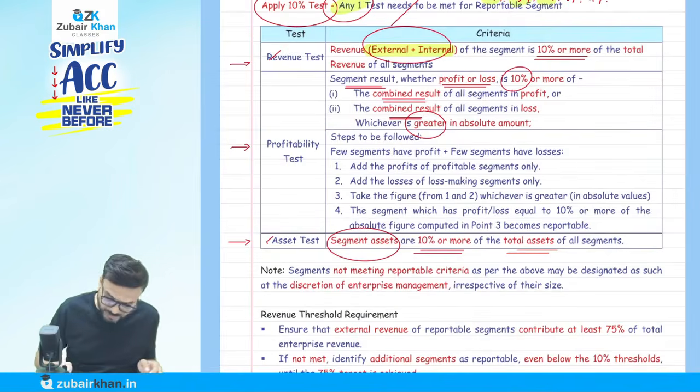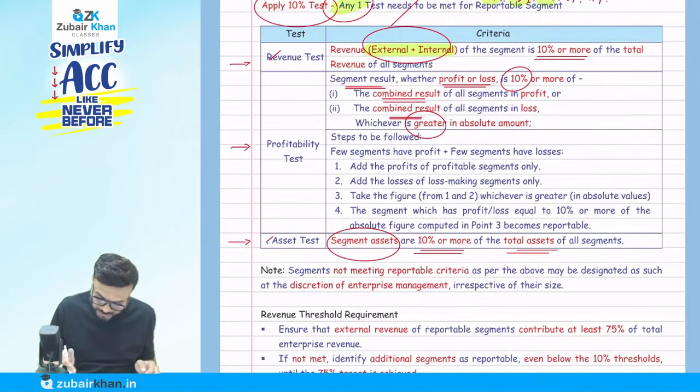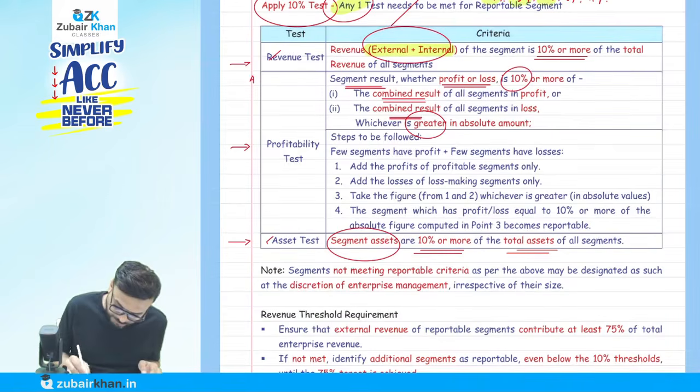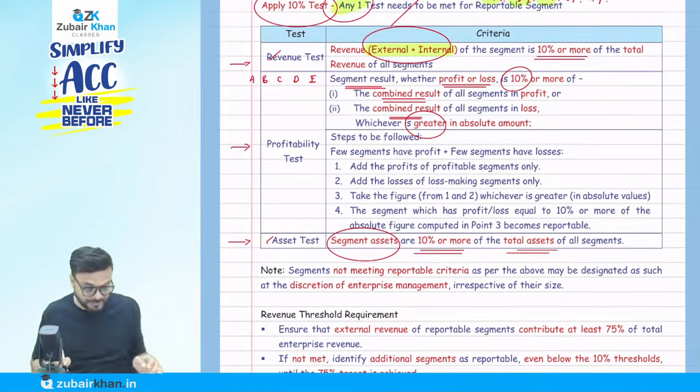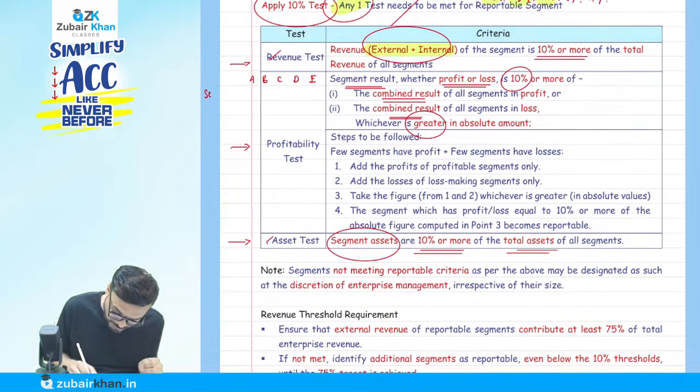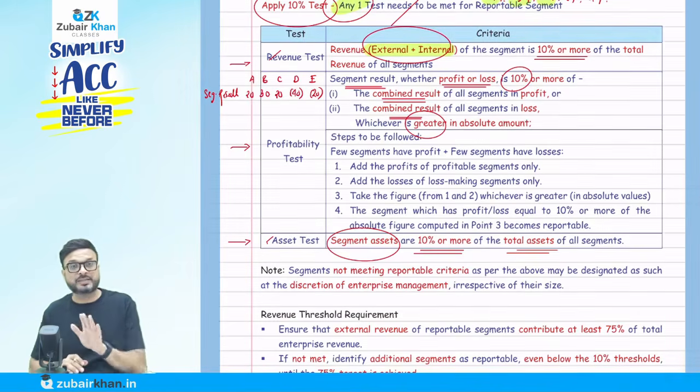Let me write something down for you first. Say I have 5 segments: A, B, C, D, and E. So if I write the segment results: 20, 30, 20, then a loss of 40 and 20. So out of 5 segments, 3 are in profit and 2 are in loss.